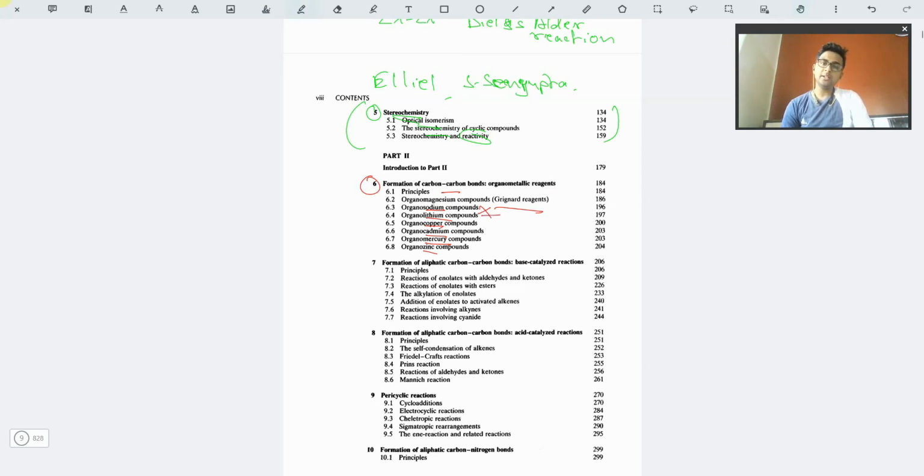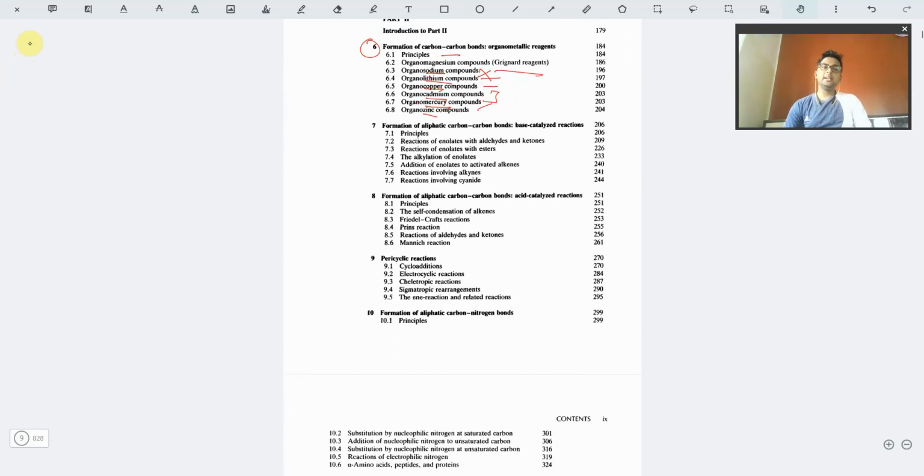Organolithium is quite important, organocopper is quite important, and organozinc is important. But cadmium, mercury, and sodium are like micronutrients, micro minerals, if you may consider. They can be used as a reagent for some reactions, but not a vast majority of reactions.